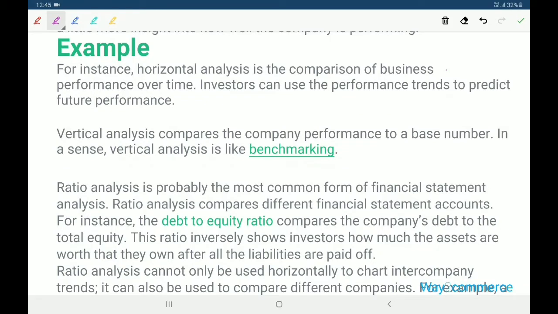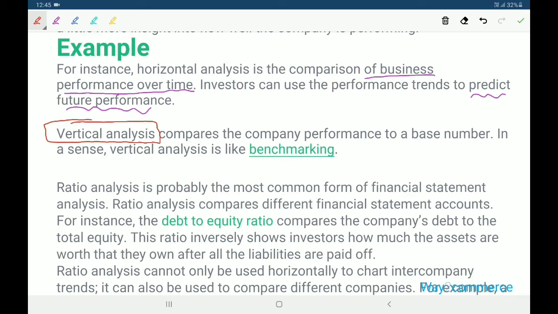For instance, horizontal analysis is the comparison of business performance over time. Investors can use the performance trends to predict future performance. Next, vertical analysis.